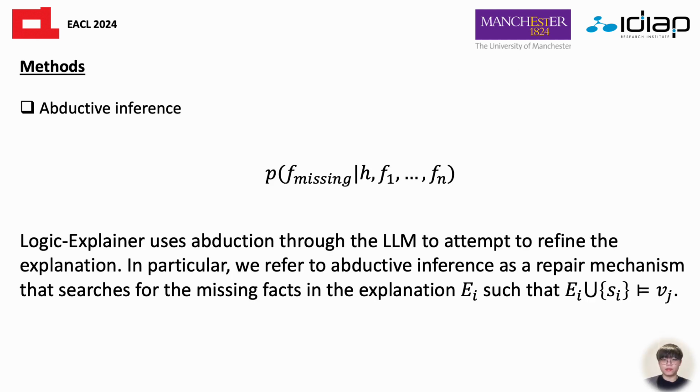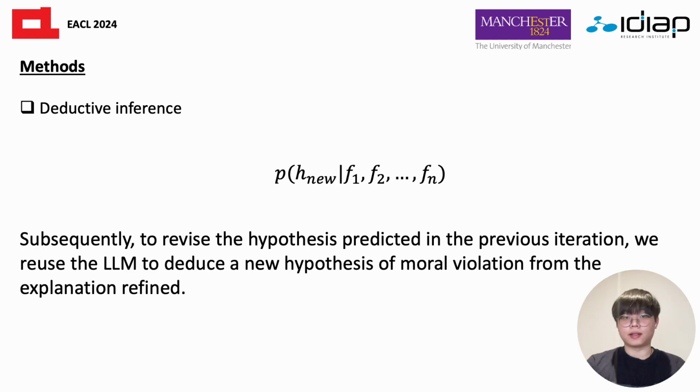The abductive inference uses the previous hypothesis and existing filtered facts to find any missing facts, and the deductive inference then uses the refined facts to infer a new hypothesis.